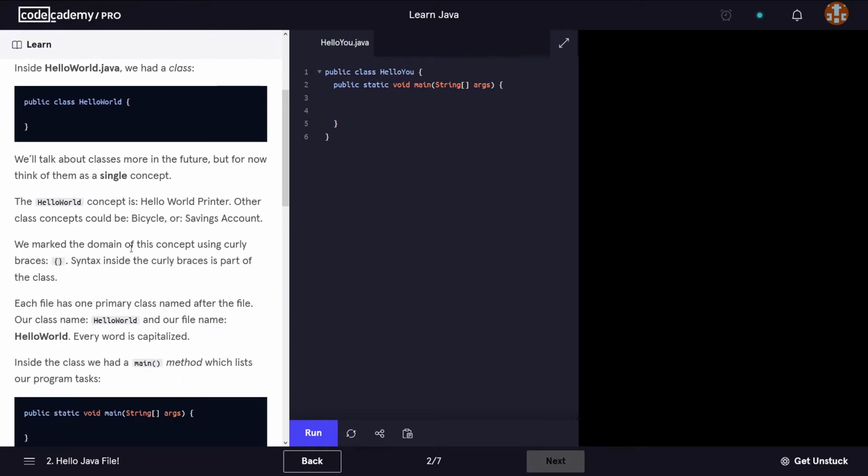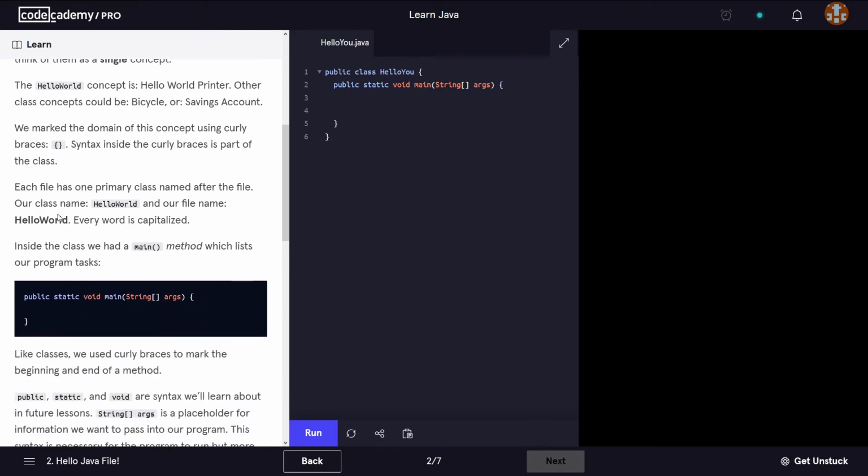We mark the domain of this concept using curly braces, like so. Syntax inside the curly braces is part of the class. Each file has one primary class named after the file. Our class name is hello world and our file name is hello world. So this one is the name of the class, and hello world.java is the name of the file. The name of the class is the same as the name of the file itself.